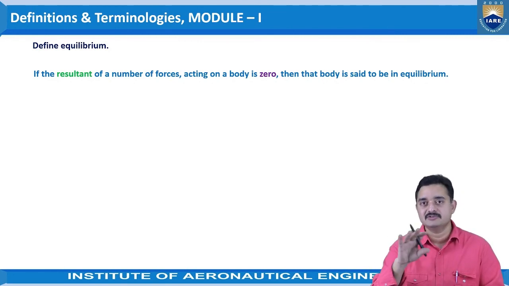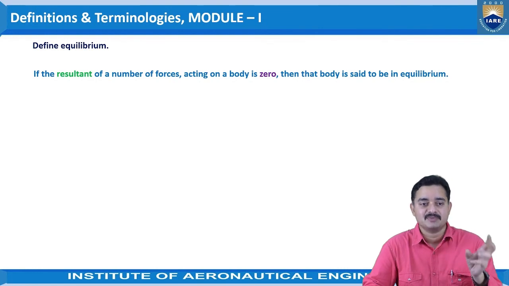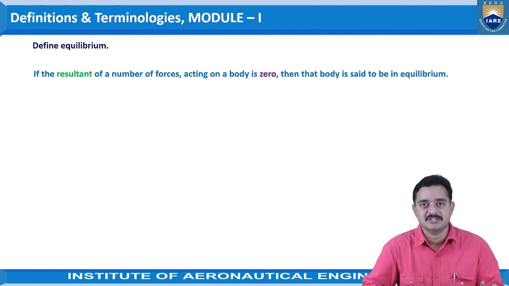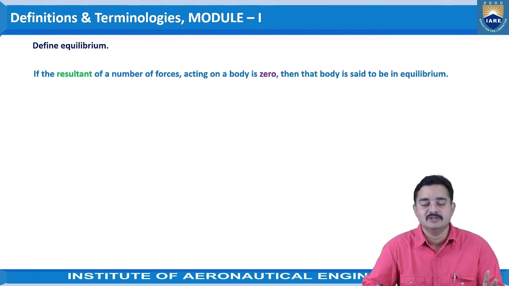That means all the forces should cancel themselves. Even though the object is in a stationary condition, with a number of forces acting in the system, then we can say that the object is in an equilibrium state. This will happen only when the resultant value is 0 for a system of forces.